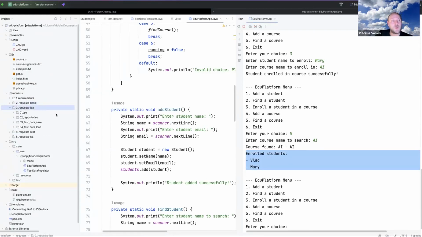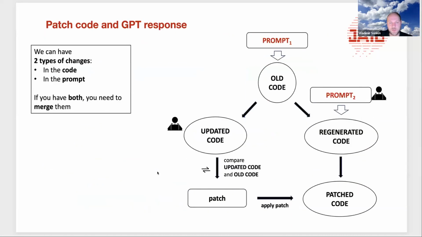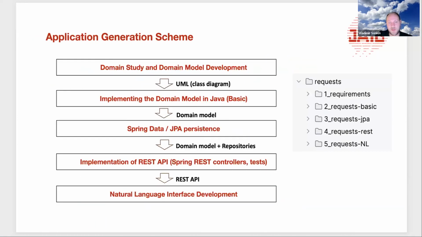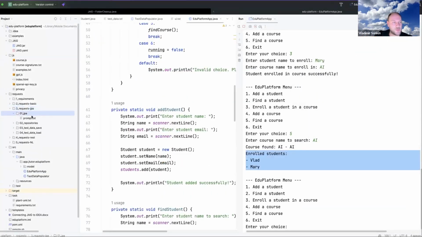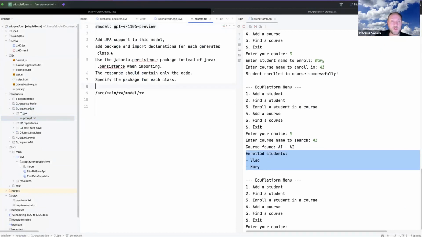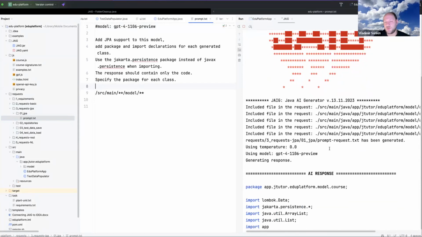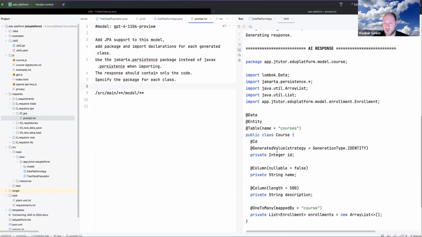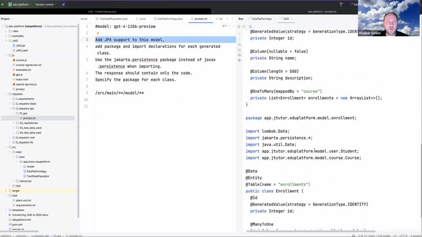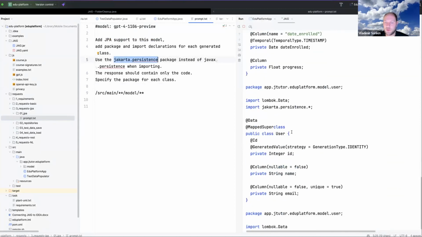And now we will go to the next step, and now we will be introducing persistence. And we will be using Spring Data and JPA persistence. And here I mostly used GPT-4 because it's quite complicated thing. And I'm asking it to introduce some JPA annotations. I'm asking add JPA support to the model. Use Jakarta persistence package instead of JavaX persistence.